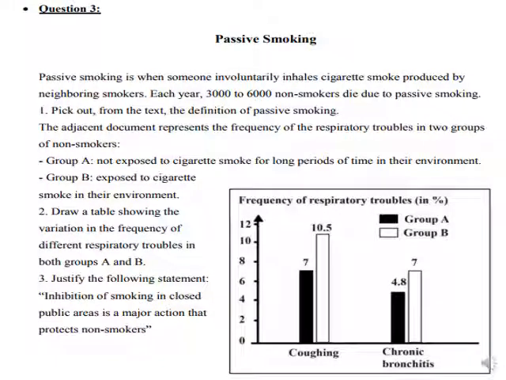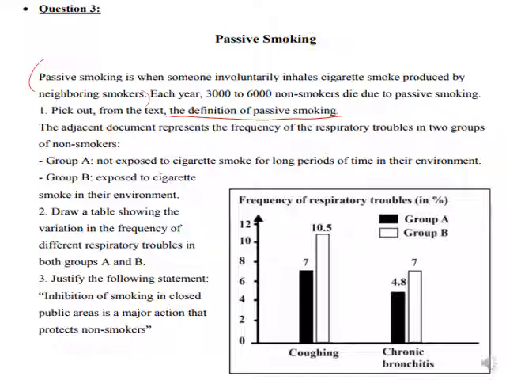Let's move now to question 3, passive smoking. Passive smoking is when someone involuntarily inhales cigarette smoke produced by neighboring smokers. Each year, about 3,000 to 6,000 non-smokers die due to passive smoking. They said, pick out from the text the definition of passive smoking. It's already found here. It's when someone involuntarily inhales cigarette smoke produced by neighboring smokers.